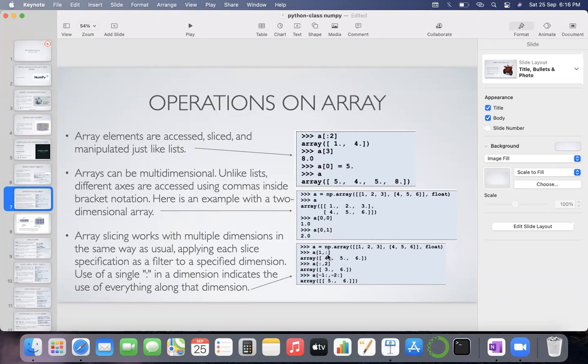This column has been given because we are not slicing in the column way. If you consider the second column and no rows are considered, then you will get this one, 3, 6.